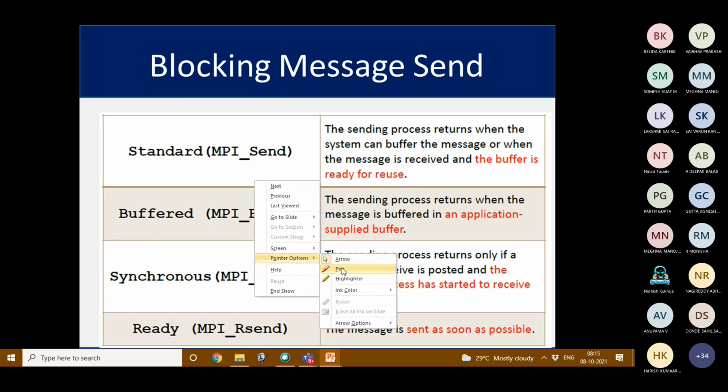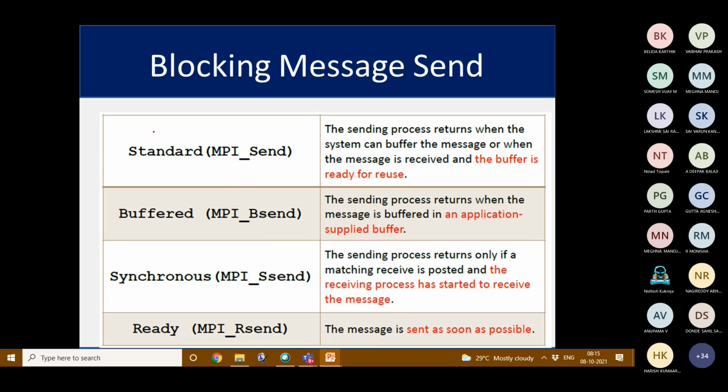And here we have different kinds of sends. The first one is standard, that is MPI_Send. Here the sending process returns when the system can buffer the message or when the message is received, and the buffer is then ready for reuse.